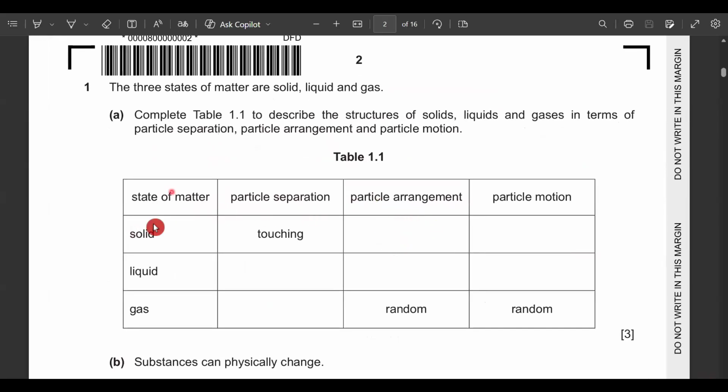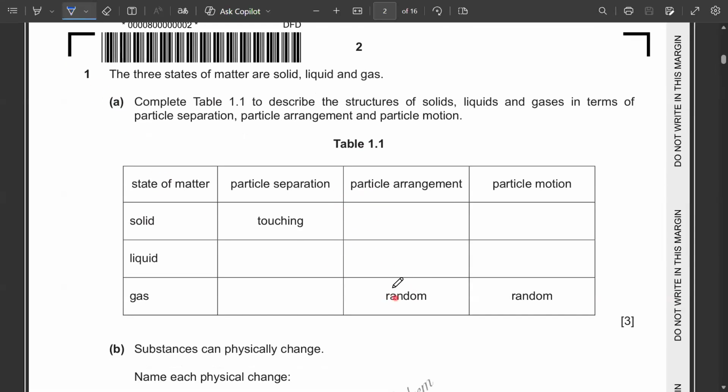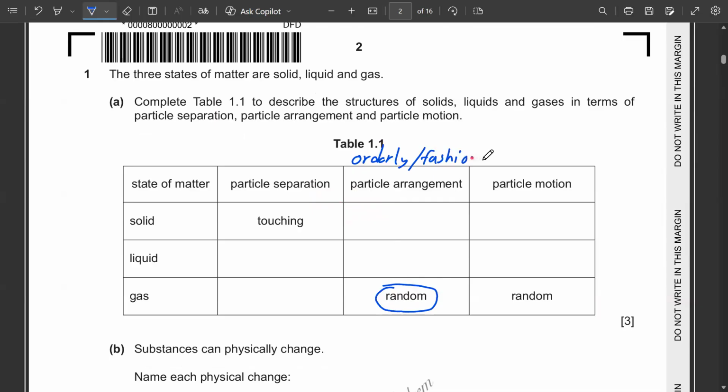So for solid, the particle arrangement: if it is random over here, then in case of the solid, it is not random. Rather, we remember the particles were present in an orderly form. I would say orderly, or a more precise word would be uniform. They are present in a uniform manner. So you will write here uniform.